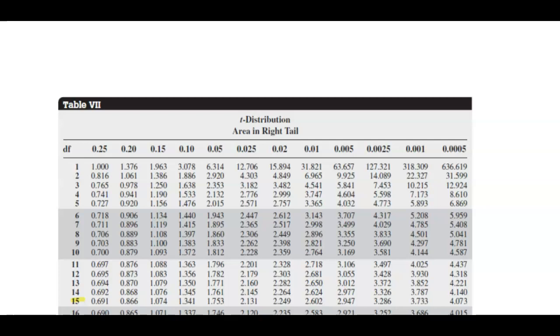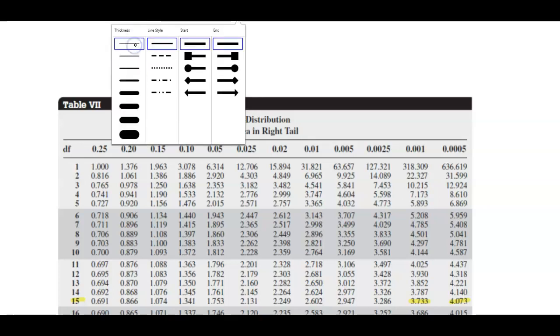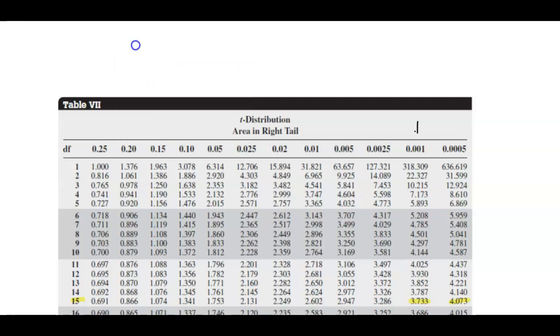So let's follow across all the way until you see where 3.77 is going to be in between. Well, we can see it's going to be in between these two values here. Okay, so what that's telling us is that it's going to be in between this value and this value, 0.01 and 0.005.